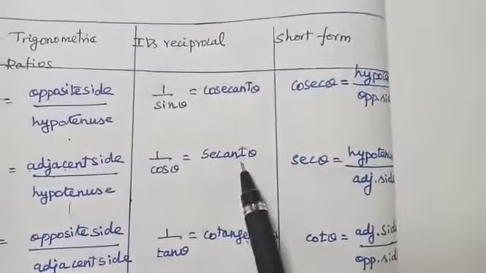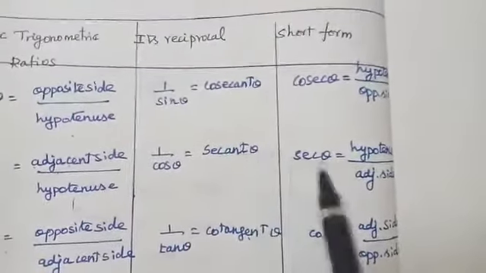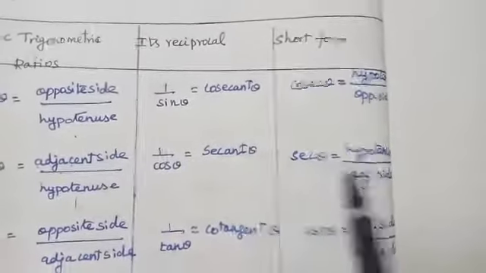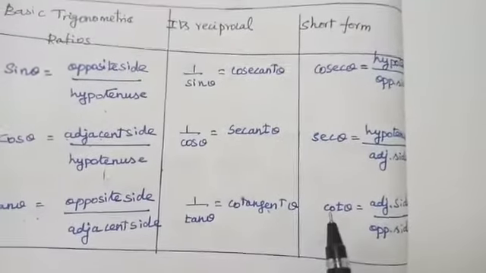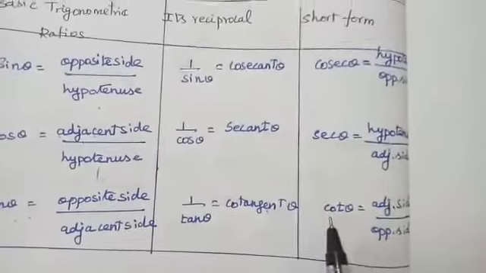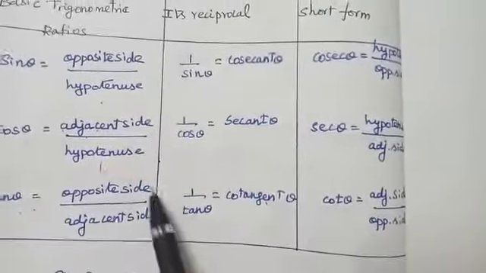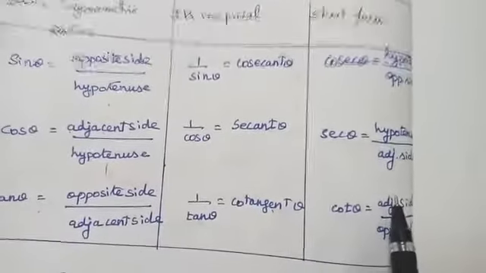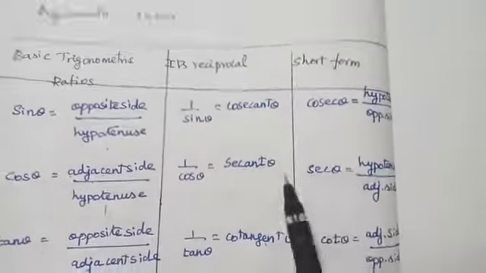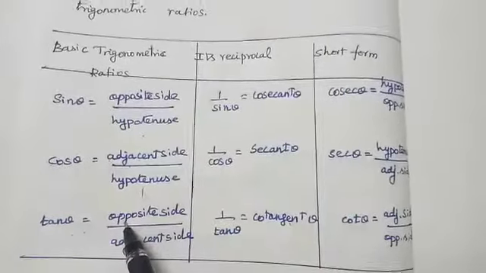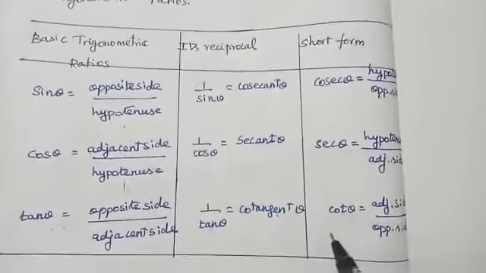Next is secant theta. In short form, we write sec theta is equal to hypotenuse divided by adjacent side. Next cotangent, we write in short form cot theta. So cot theta is equal to adjacent side. This goes to the numerator, this comes to the denominator. Adjacent side divided by opposite side. So this is sin theta, cos theta, tan theta. This is cosec theta, sec theta, then cot theta. These are the basic three ratios and these three are the reciprocal ratios.